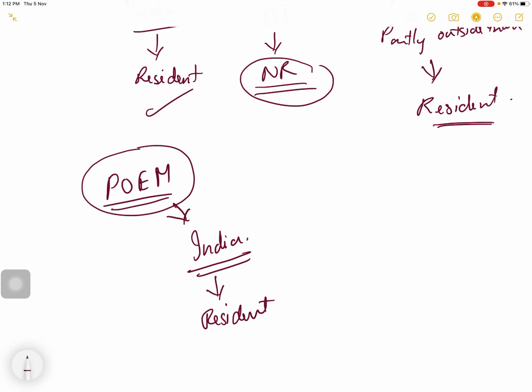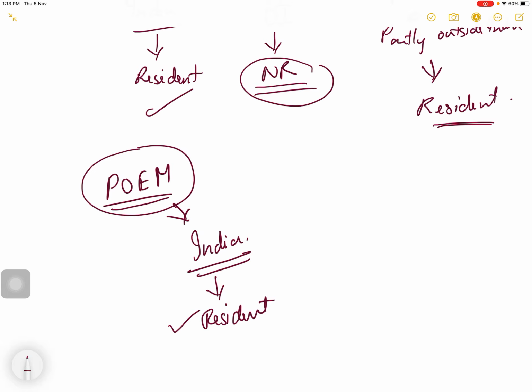There are chances that in one year the place of effective management is in India, and next year in some other country. So the year in which the place of effective management is in India, that year it will be resident. And if place of effective management during that year is not in India, then it would be non-resident.